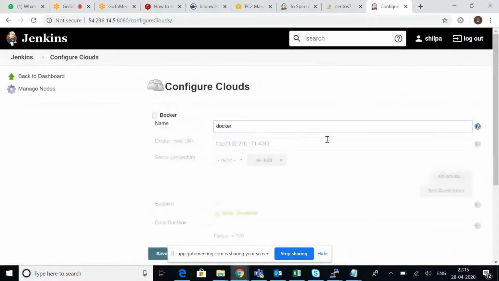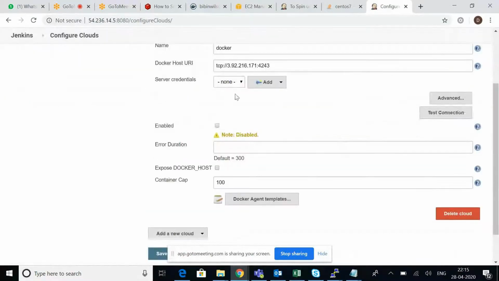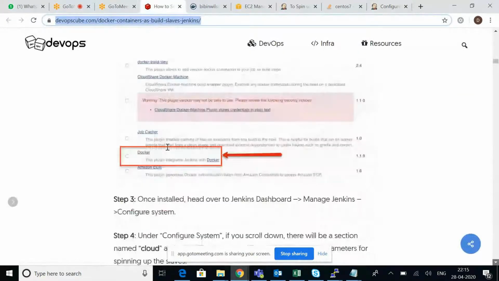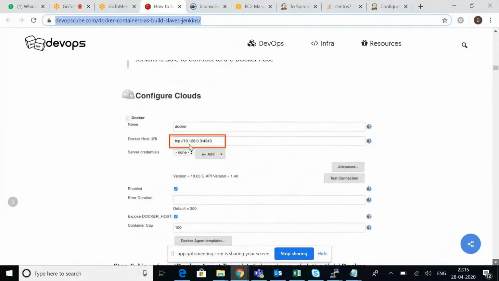So these are the cloud details. This is my Docker host URL. And when I test it, it is verified actually. If there is a problem, then we'll get an error here. That's what he has mentioned here. To test that, you have to give it, and when you click on test connection, this will be enabled.